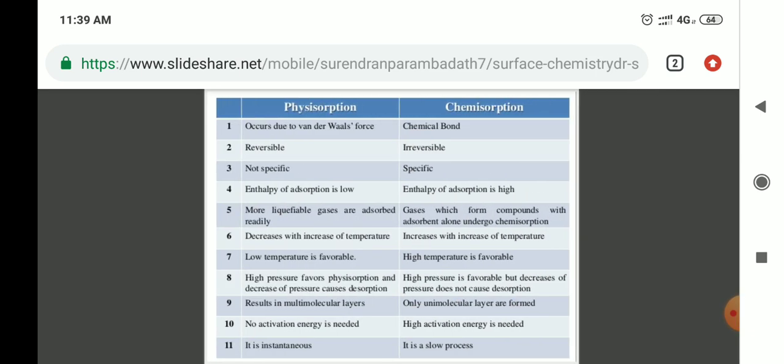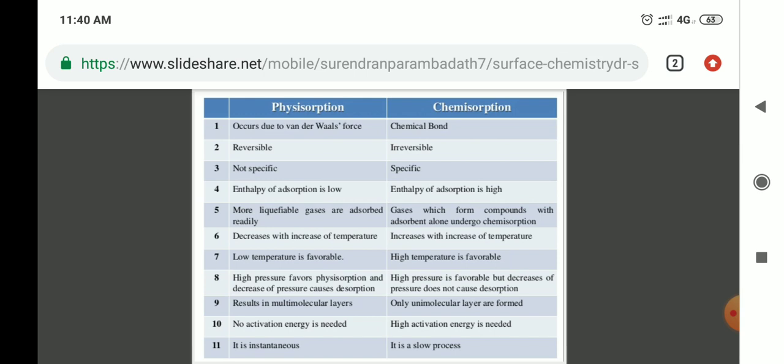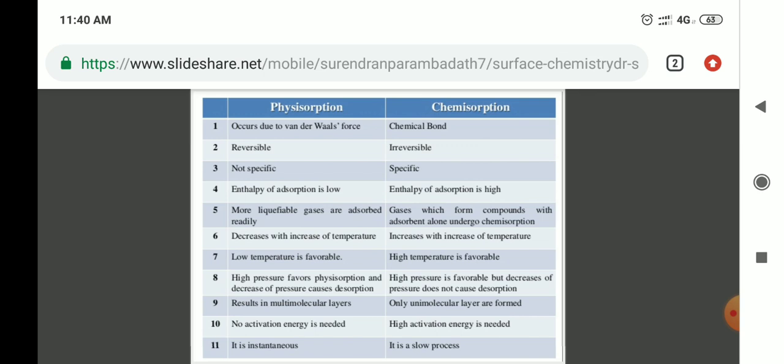Next is the difference between physical adsorption and chemical adsorption, that is, physisorption and chemisorption. First difference: physisorption occurs due to van der Waals forces, and chemisorption due to chemical bonds. Physisorption is reversible, chemisorption is irreversible. Physisorption is not specific, chemisorption is specific. In physisorption the enthalpy of adsorption is low, in chemisorption the enthalpy of adsorption is high. Fifth point: in physisorption, more liquefiable gases are adsorbed readily.